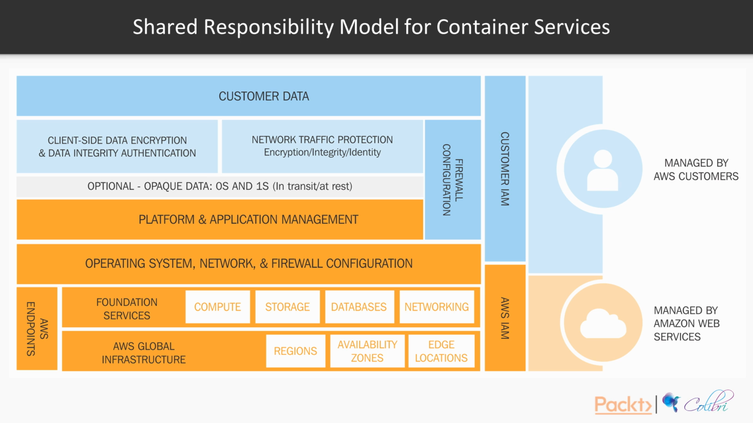And then we have abstracted services, and we can see that AWS is responsible for the endpoints, the foundation services, the global infrastructure, the operating system, network and firewall configuration, platform and application management, as well as network traffic protection provided by the platform, that is protection of data in transit, and server-side encryption provided by the platform, protection of data at rest. And we have seen that you can enable these if you want to, for example, with client-side data encryption, data integrity authentication, as well as you are responsible for managing your customer data.